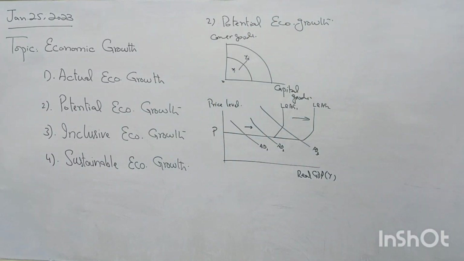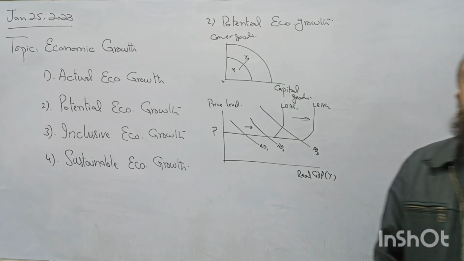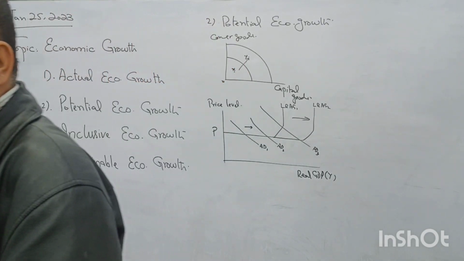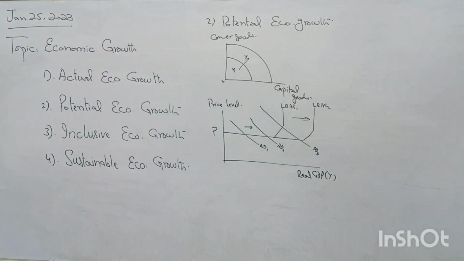Whatever the goods and services have been produced by a country, they should be fairly distributed among the people. Clear? Inclusive means fair distribution of income and the goods and the opportunities which all the people should enjoy. That is called inclusive economic growth.